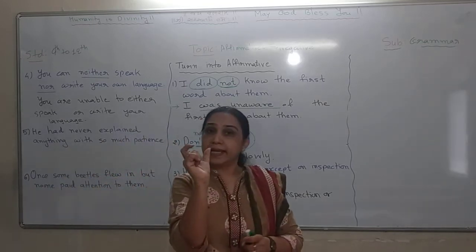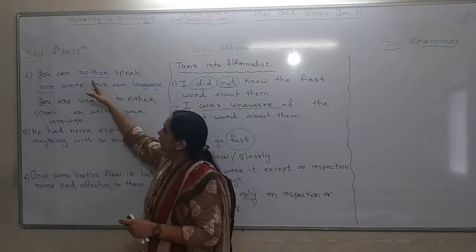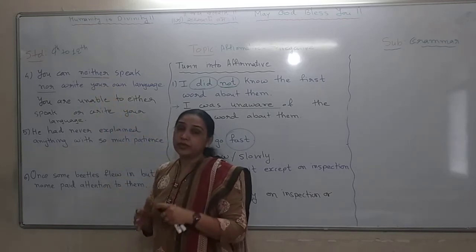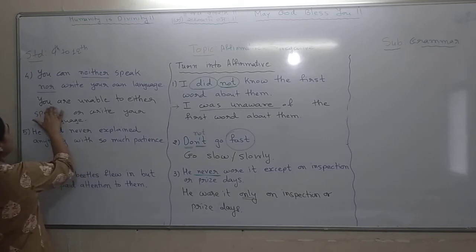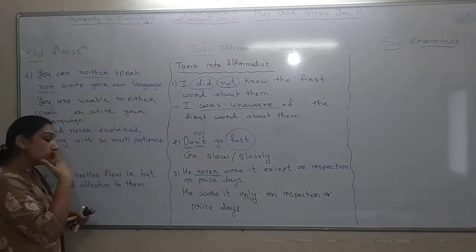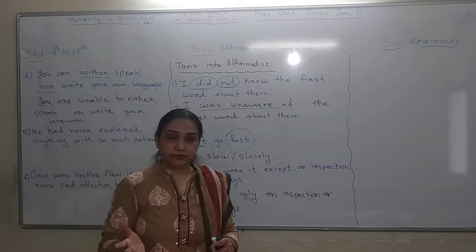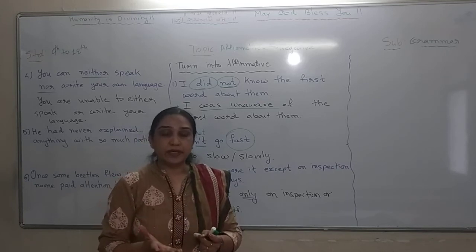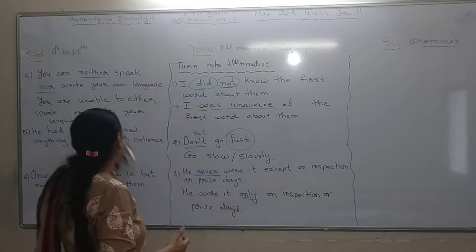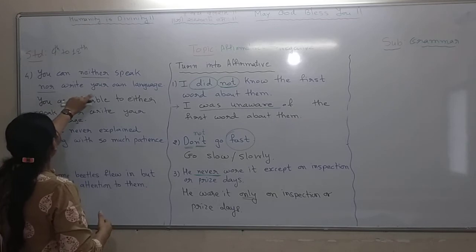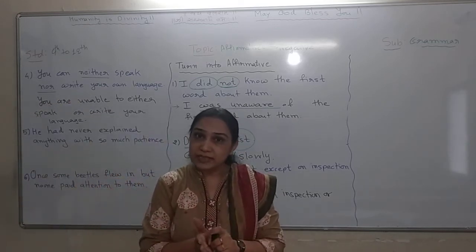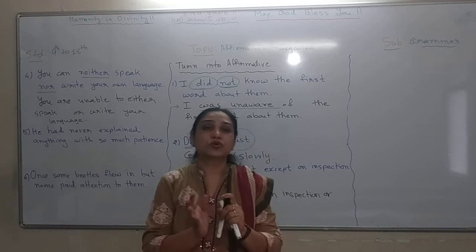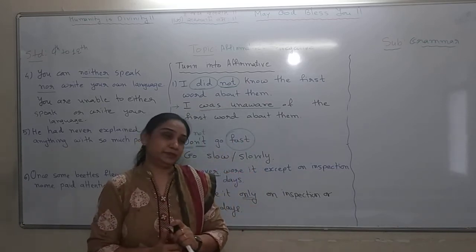Can and neither: can shows ability, and with can you have put neither now, so it is completely your inability. You can write over here, you are unable. You can also write, you are prohibited. You are restricted from speaking and writing your own language. The point is that your sentence should not change the meaning.